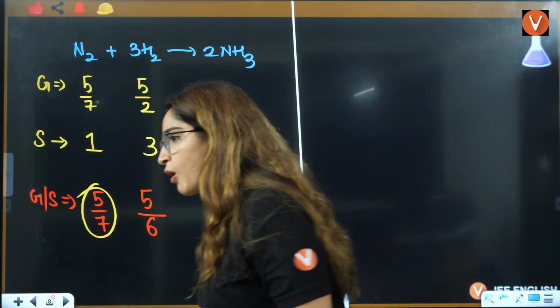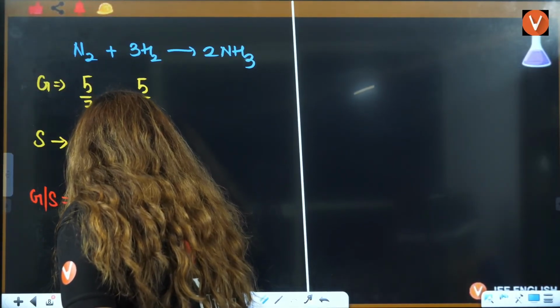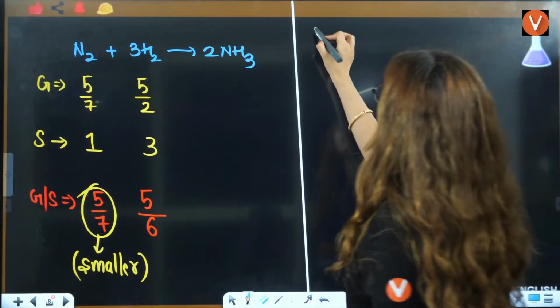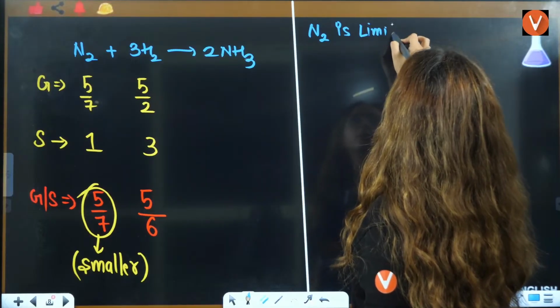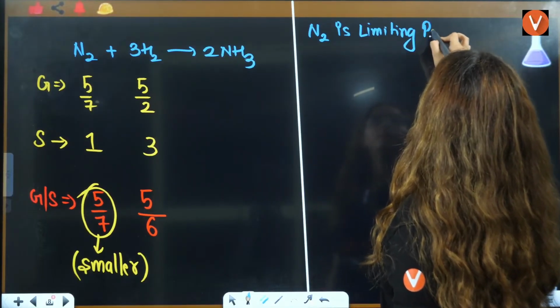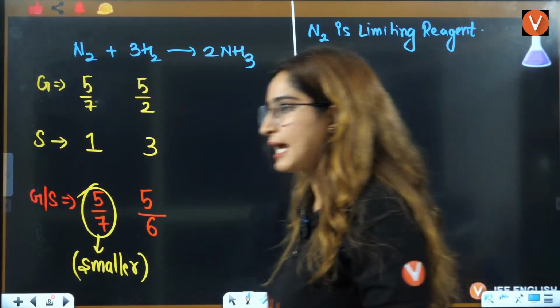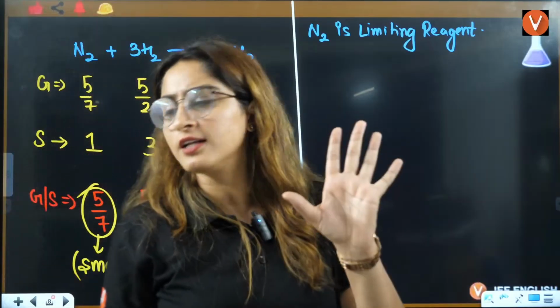This value will be smaller. Now can I say what is our limiting reagent? N2 is your limiting reagent, right? Limiting reagent done. Easily you have calculated the limiting reagent.